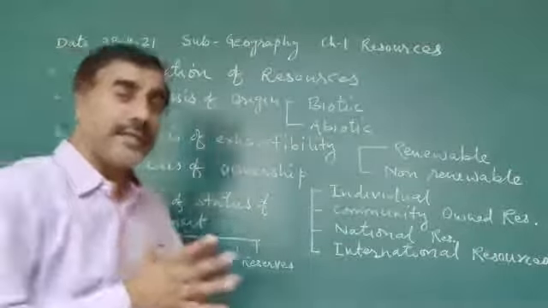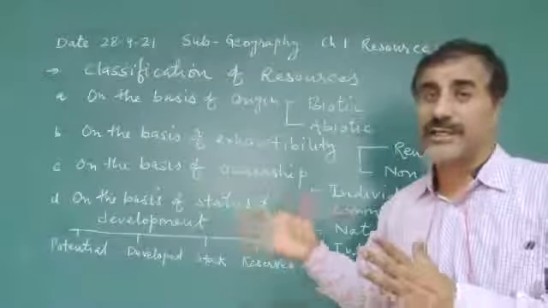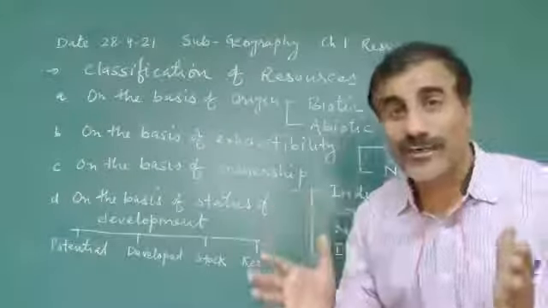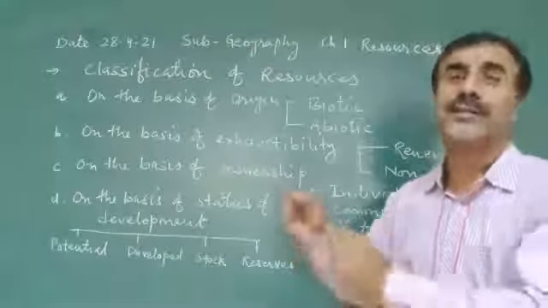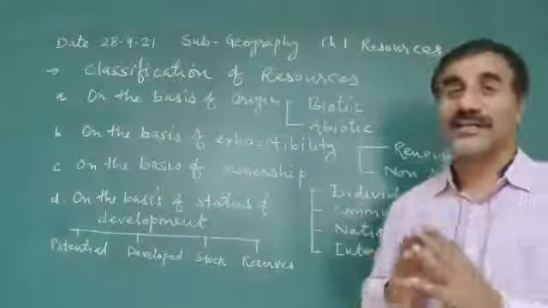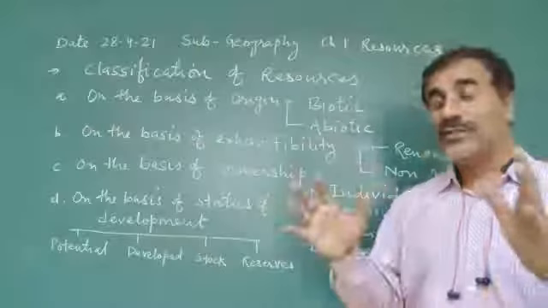And the third category of resources is on the basis of ownership. Who is the owner of the resources? Who owns the resources? On the basis of ownership, resources are classified first as individual resources.